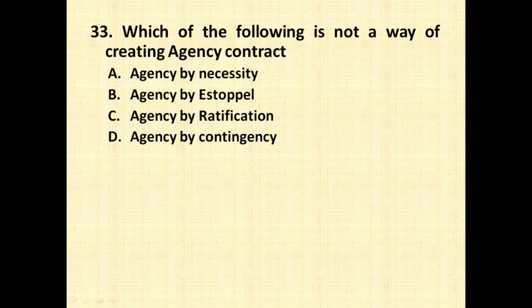Which one of the following is not a way of creating an agency contract? So an agency contract can be created in many ways. Basically, we divide it into two categories. One is called an expressed contract, that is by oral or written, and the second one is called an implied contract, which happens because of some circumstances. So let's see among these given options which is not a way of creating agency contracts.